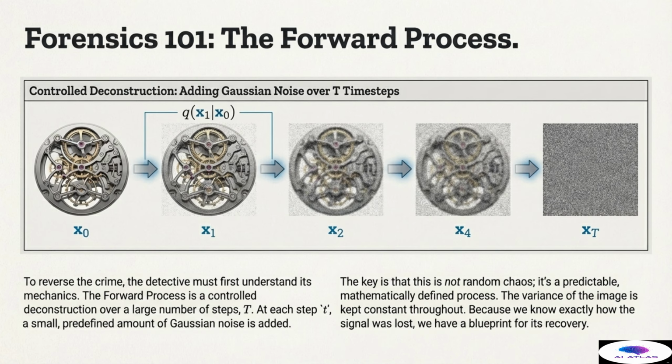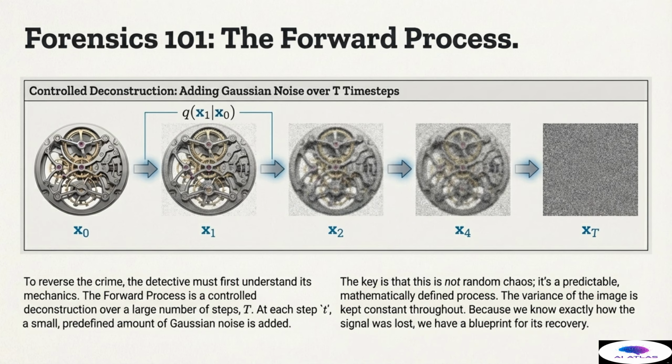This process is mathematically defined by the conditional probability q of x1 given x0. The crucial insight here is that this is not random, unpredictable chaos. It is a perfectly predictable, mathematically defined process. The variance of the image is kept constant throughout. We know exactly how much noise is added at every single step. Because we, the detective, have this complete blueprint of destruction, we know exactly how the signal was lost.